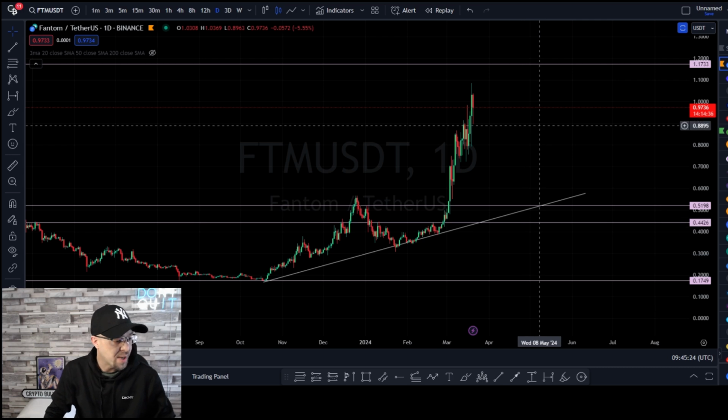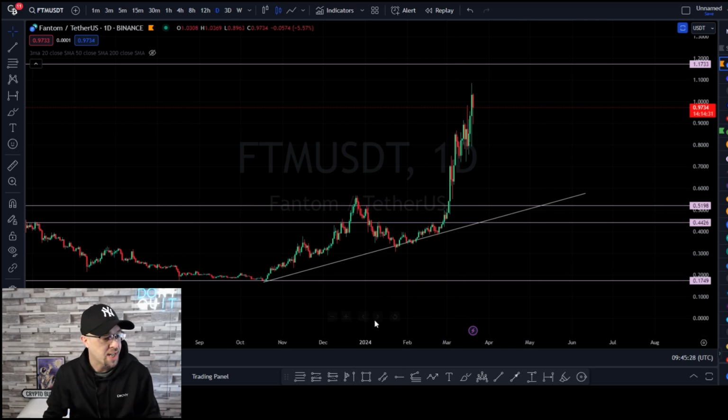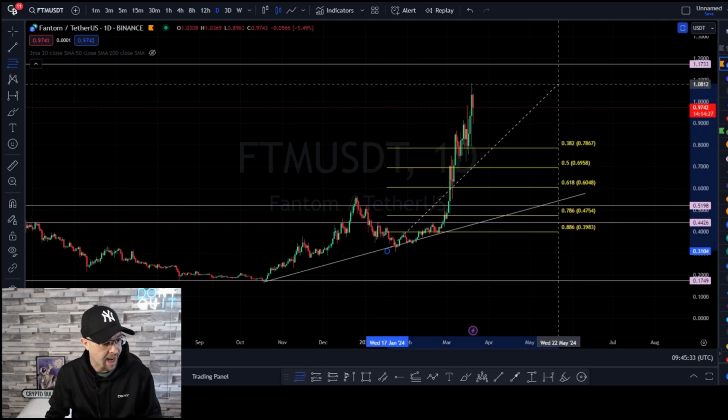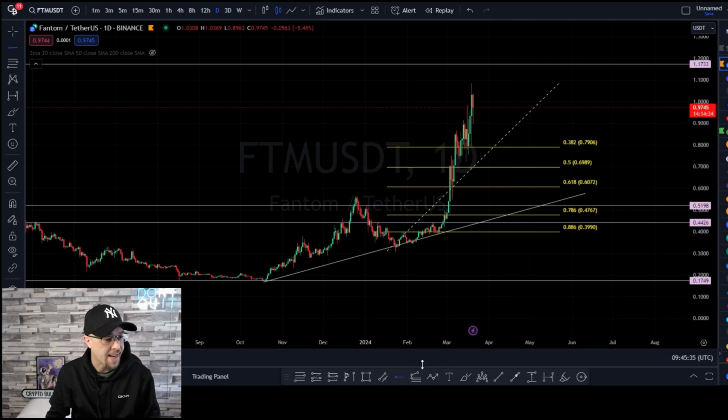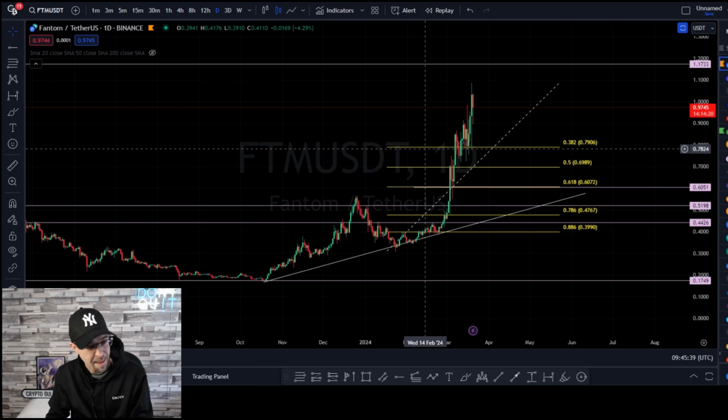The next thing that we can do is look for confluence. So what we're going to do is add the 61.8 retracement on there, from the previous swing low to the high, and then we're going to add the 61.8. 61.8 is currently sitting at 60 cents. Has price reacted there before?